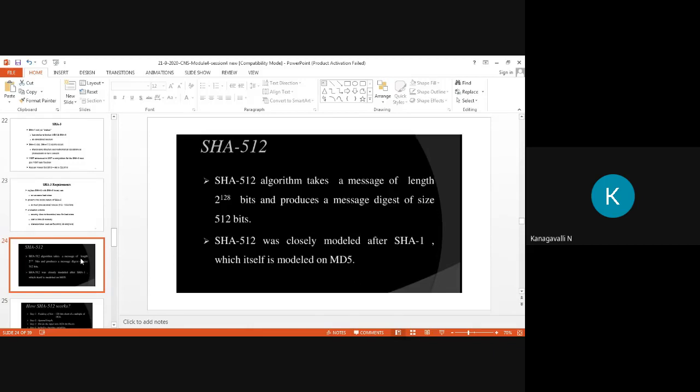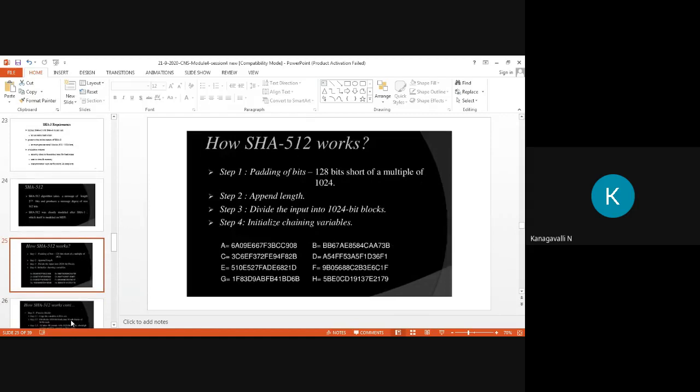So you need to write in your part B question the introduction part of SHA, then what are the versions you are having, then what are the years they are released, then you need to directly write SHA-1 and SHA-512, right? So here this algorithm takes a message of length 2 power 128 bits and it produces a message digest of size 512 bits, right? So this SHA-512 was closely modeled after SHA-1, which itself modeled on MD5, right? So directly we will move to our algorithm part.